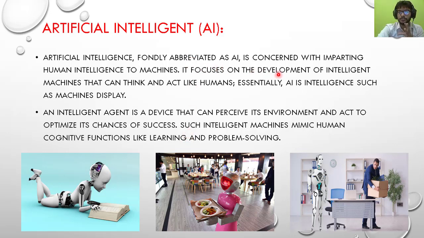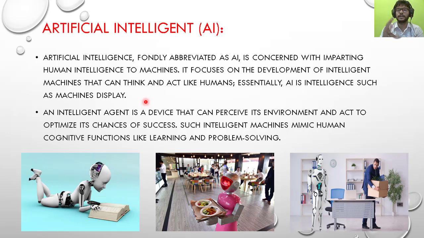It focuses on the development of intelligent machines that can think and act like humans. I have just told you that a machine is going to think and do things like a human. What a human can do in a particular situation, what action a human can perform on a particular event, these are going to be understood by the machine itself. There is no human involvement. Instead, AI is the intelligence a machine displays, and according to that, it is going to perform some tasks.